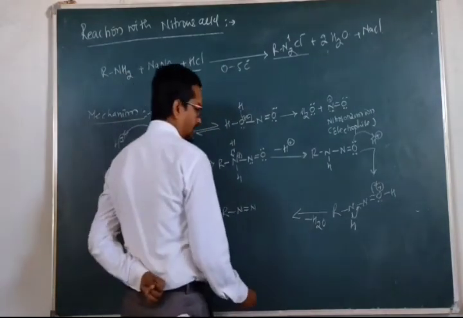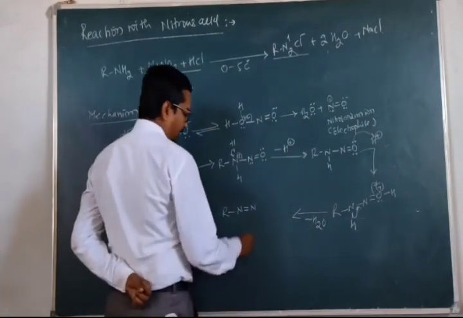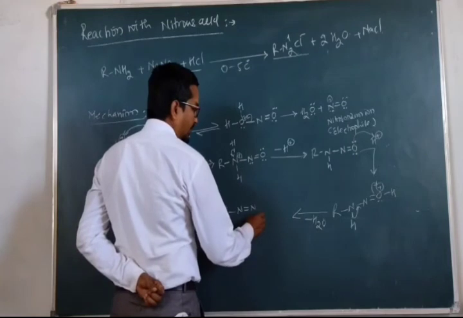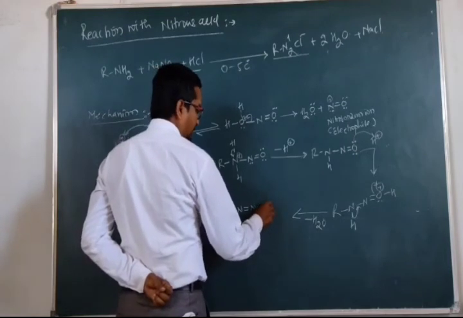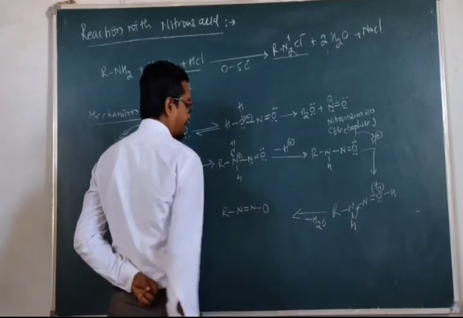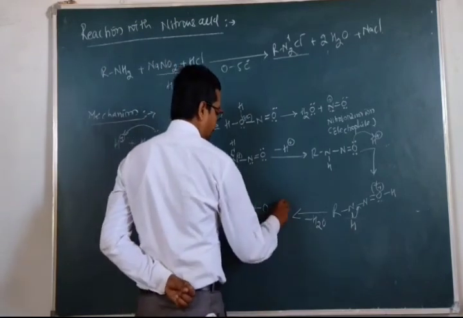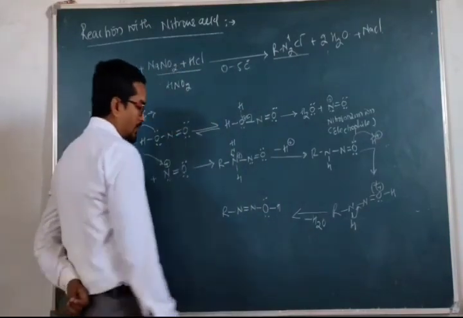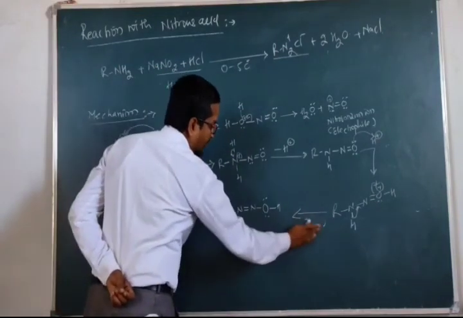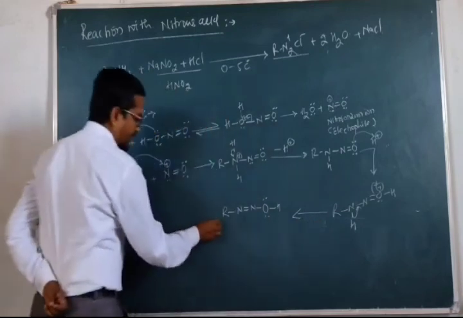Or in other words, we will write this in this way: single bond oxygen, then lone pair. Now we have again a proton, so this loss of water we will show in the next step here.